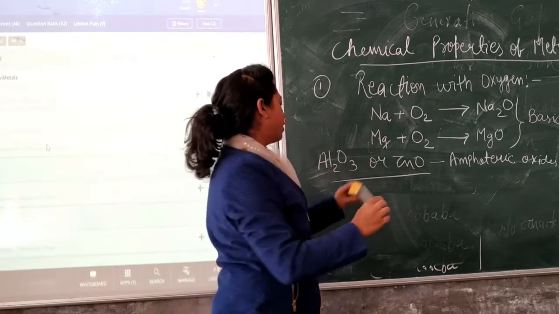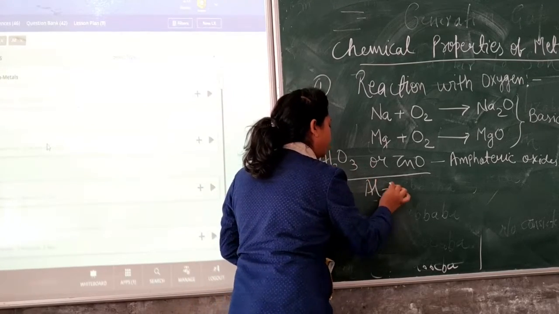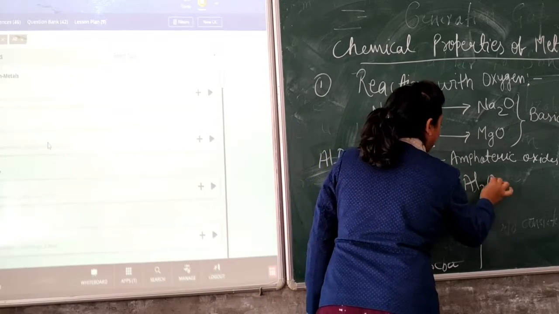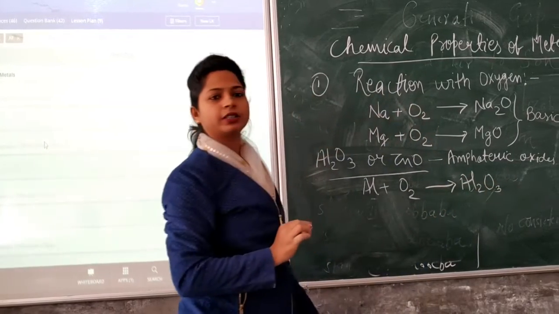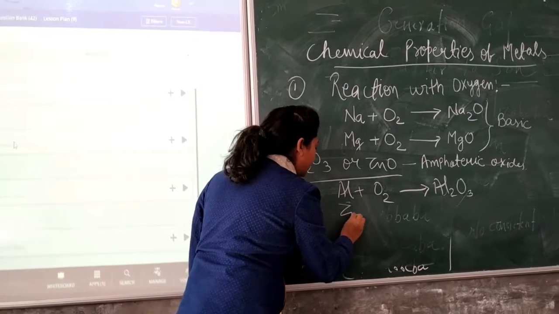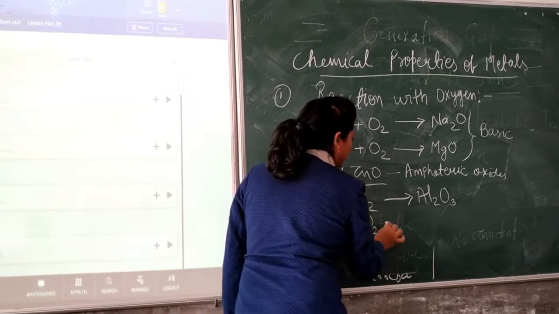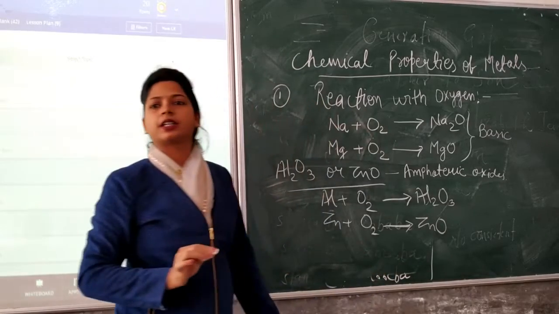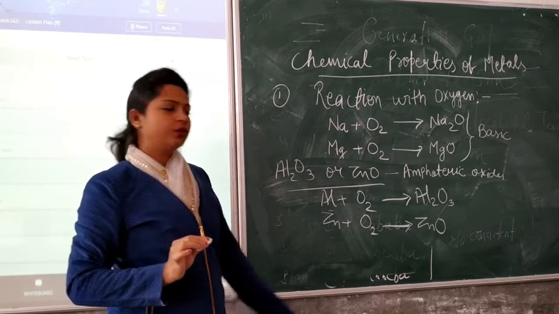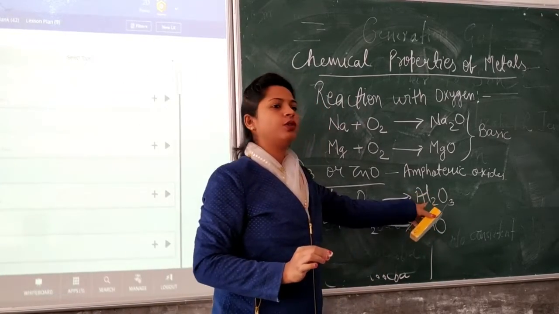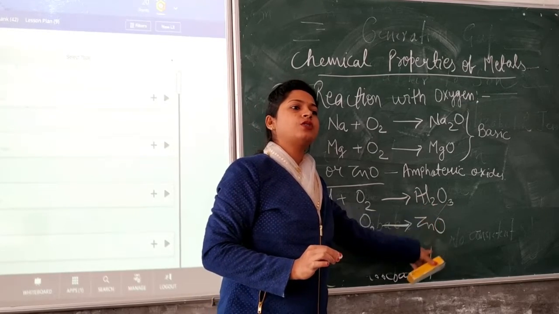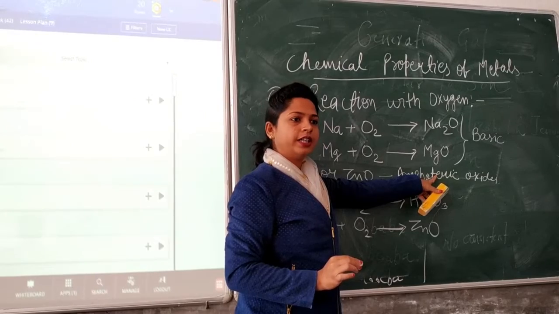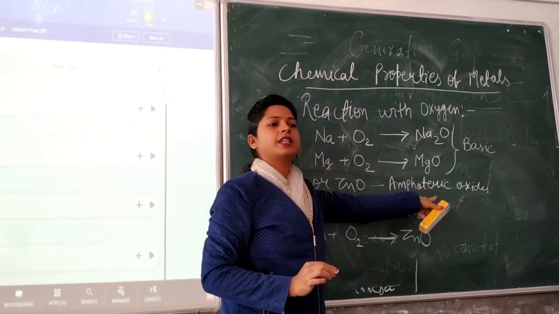So when aluminium reacts with oxygen, we will have Al2O3, aluminium oxide, and when zinc reacts with oxygen, we will have zinc oxide. Clear? So these two oxides, Al2O3 and ZnO, are amphoteric in nature. They are not basic in nature.